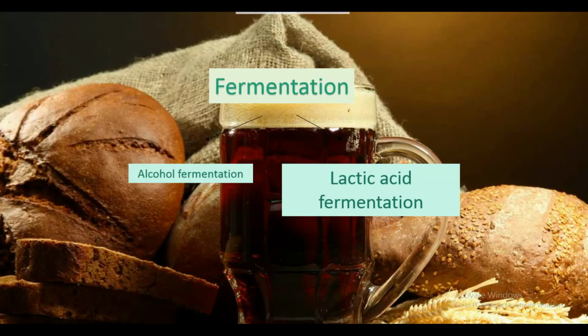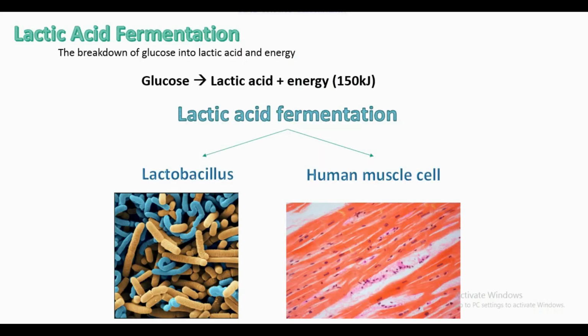So just now we learned about alcohol fermentation, and now we will look at lactic acid fermentation. Lactic acid fermentation is the breakdown of glucose into lactic acid and energy.